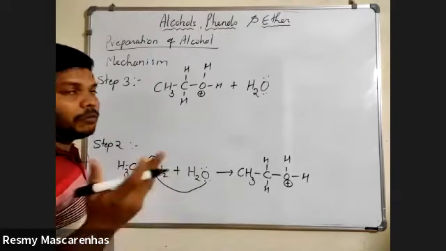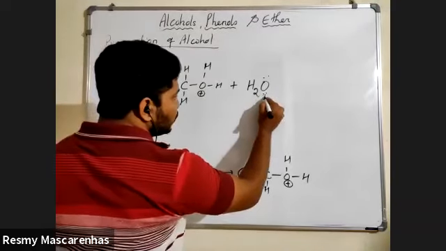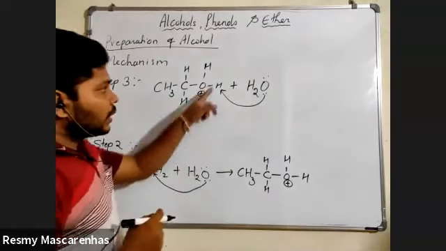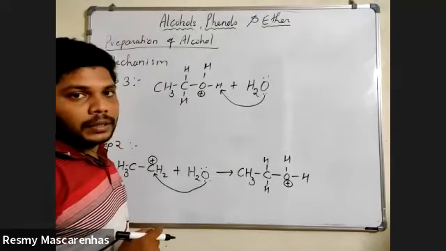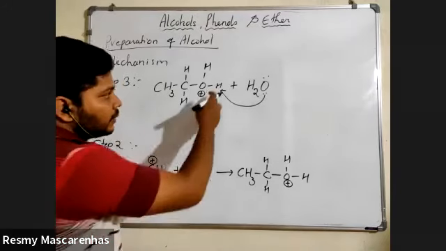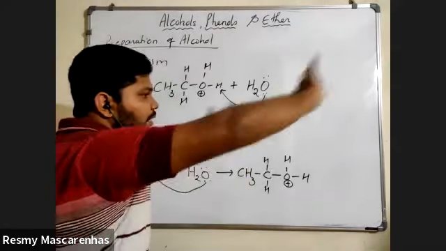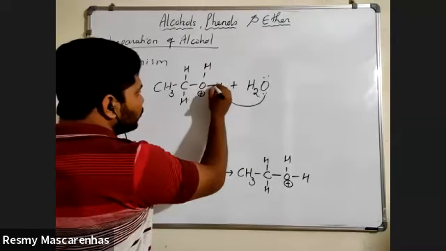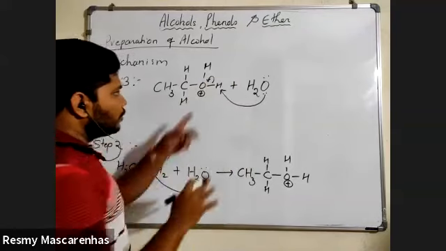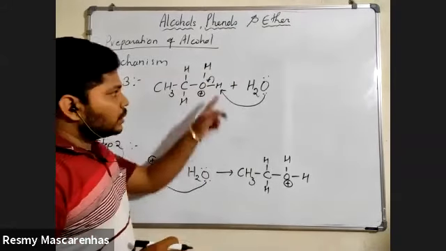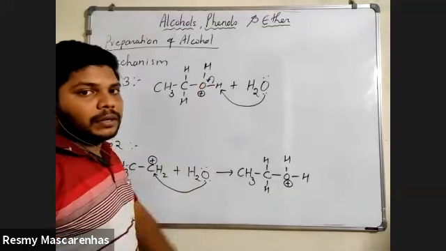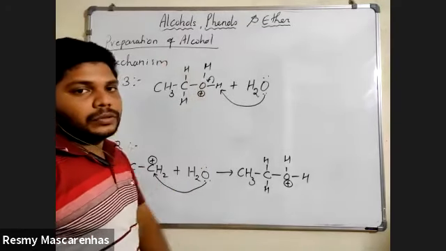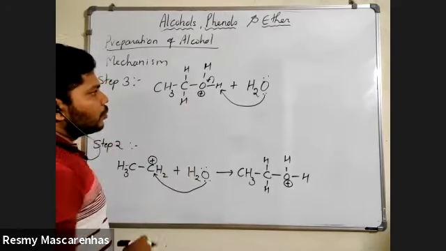Now in this step 3, what happens? Again this oxygen will try to attack a hydrogen. Which hydrogen? The hydrogen which is present on the oxygen, and it will take this hydrogen with itself. To go with the H2O, this hydrogen will break the bond with this oxygen.